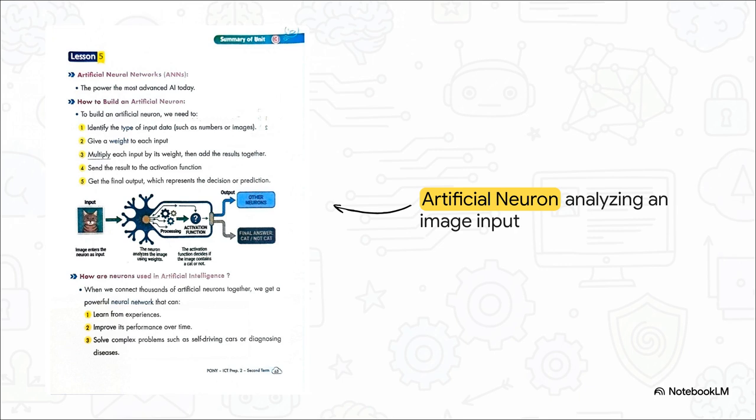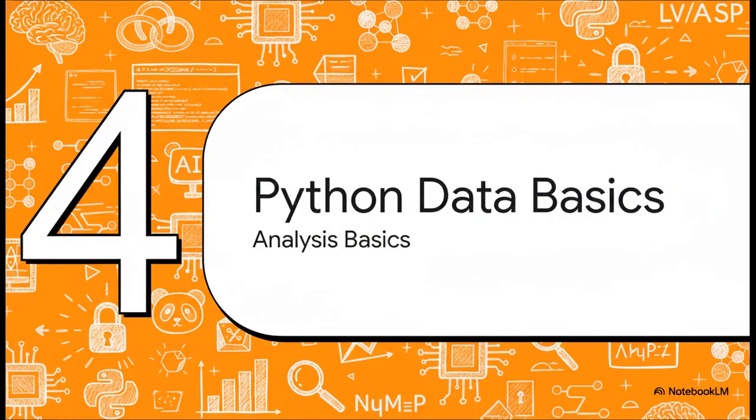And the crazy thing is, when you connect thousands of these simple neurons together, you get a neural network that can literally drive a car. All right, now that we've conquered AI theory, let's transition into some practical coding.